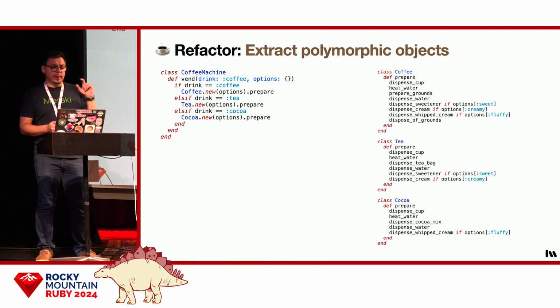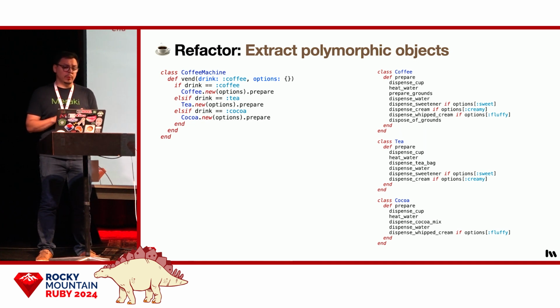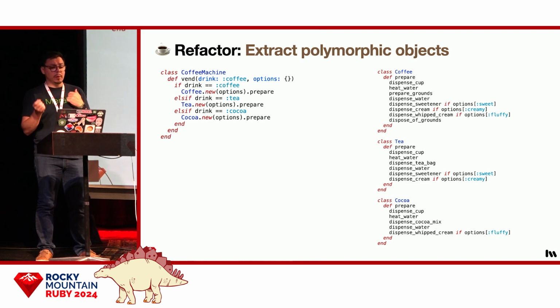Now, as you can see, we moved each recipe into its own class. One for coffee, one for tea, and one for cocoa. The structure has a couple of big advantages. Each algorithm is now separate from the others. That means that if you should ever need to modify one of them, let's say to fix a bug or add a feature that's specific to one beverage, there's a much lower risk of you introducing a regression that would affect the other ones. You're only changing that one beverage. Plus, the Venn method is much simpler now.